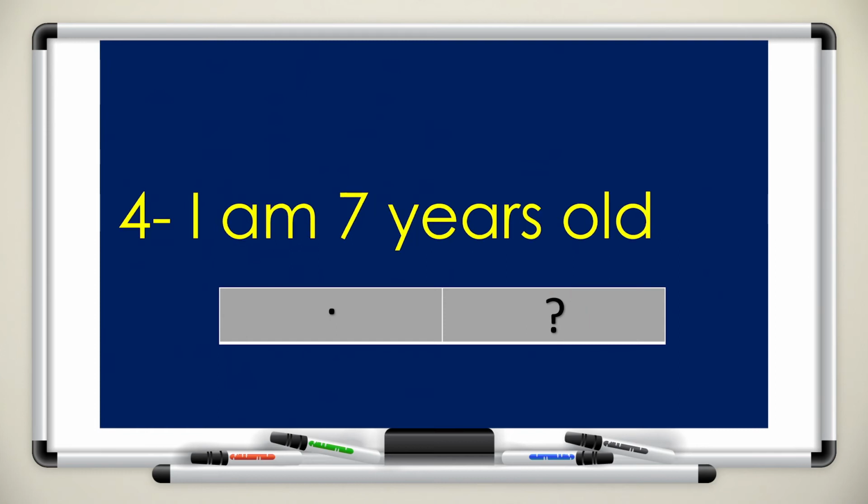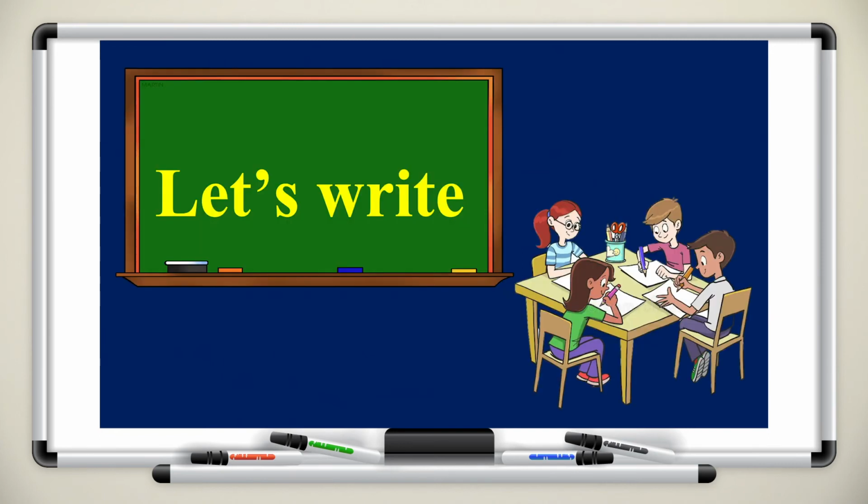Number 4. I am 7 years old. Is it a question or a sentence? What should I use? Excellent, boys and girls. It is a sentence. I will use a full stop at the end. Very good. Now let's write.